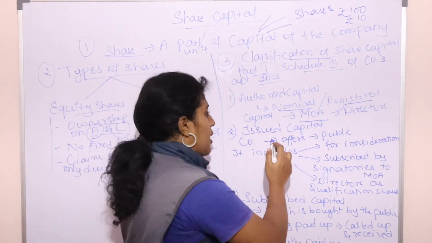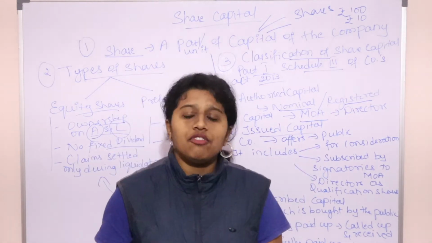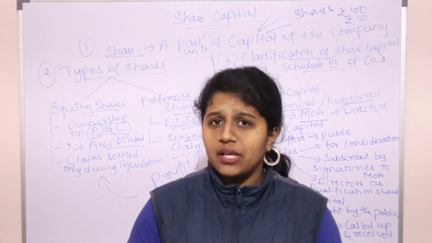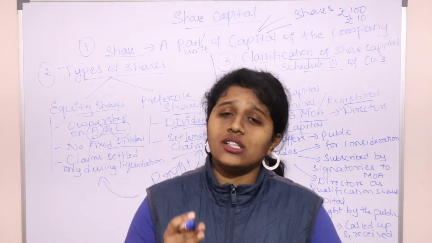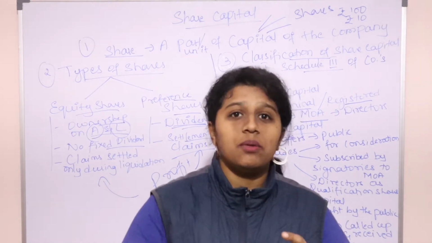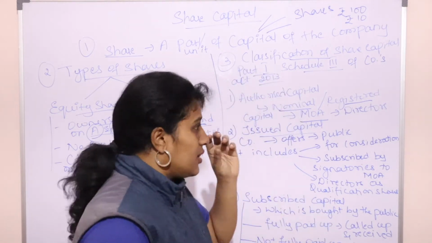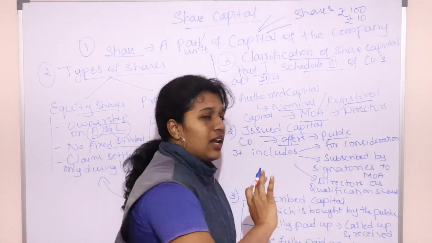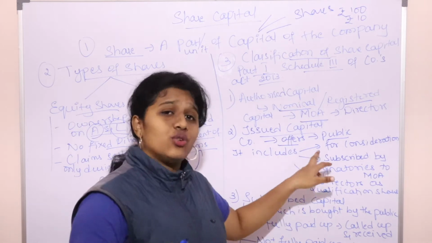Then the next type of capital is issued capital. If authorized capital is the maximum amount of capital that a joint stock company can have, among that, what is our financial requirement? How many shares are we supposed to issue to the people to collect the money? So we will think about our financial requirement and we will offer shares to the public to collect the money. That is called issued capital.